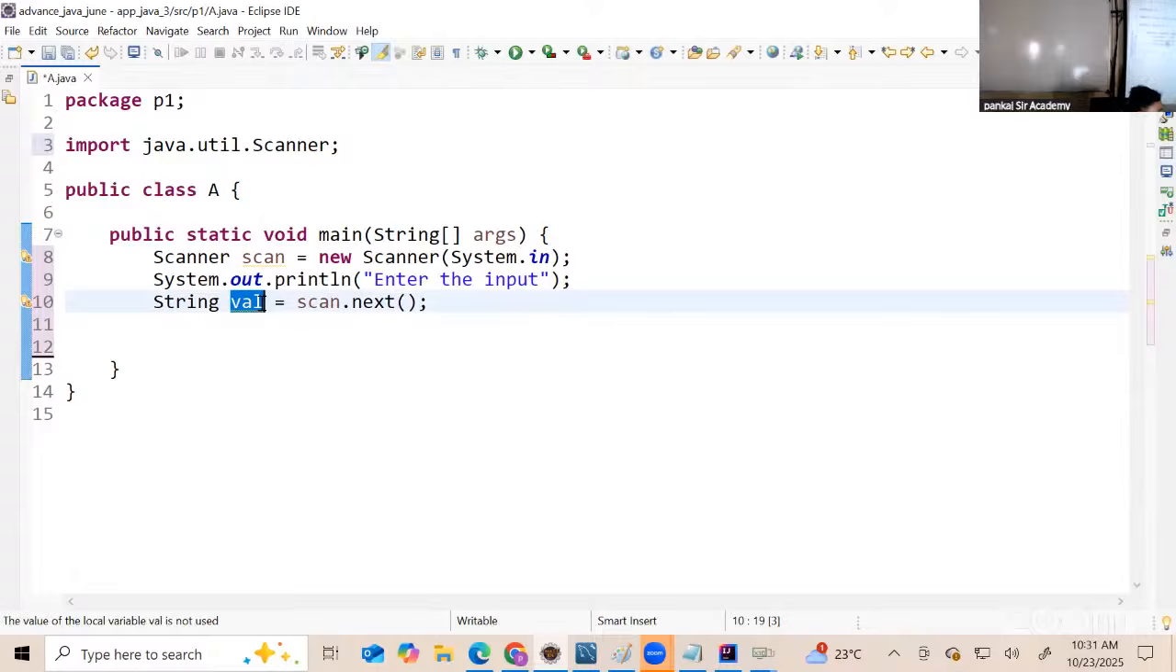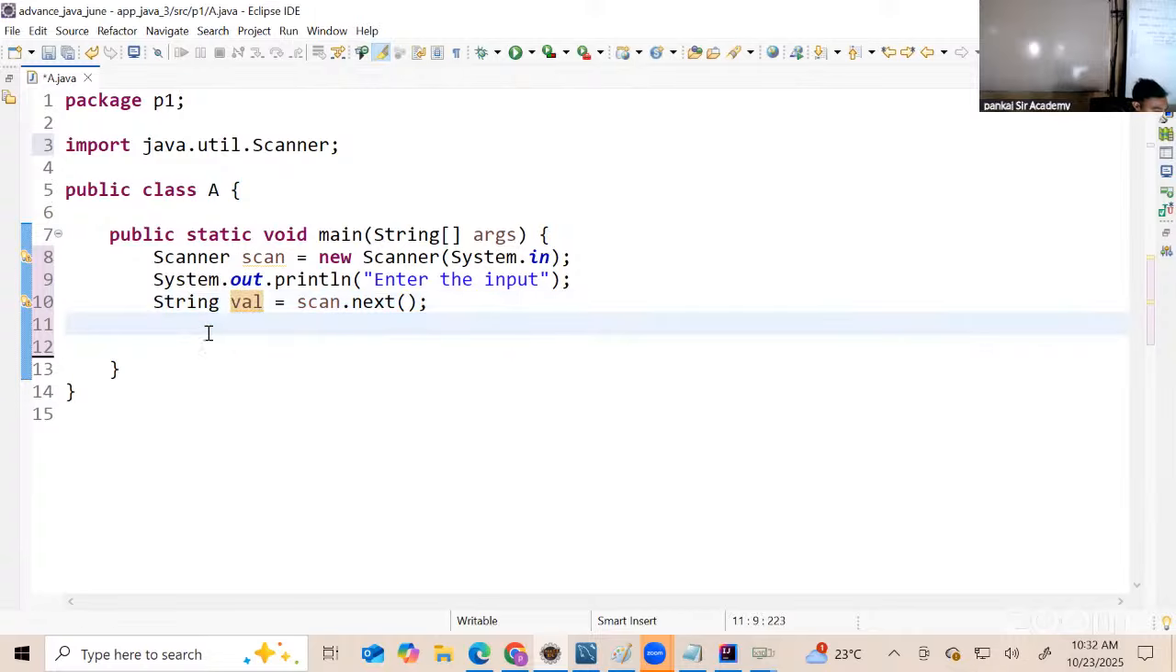Now we need to check this val. If there is yes in this, it should print pass. If there is no in this, fail. And if any other input, invalid input. So there's a multiple condition check on this val now. So I cannot just use if condition.